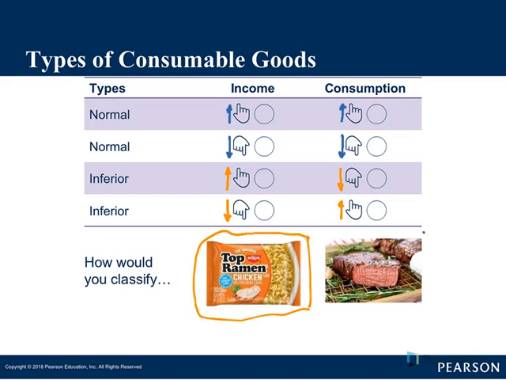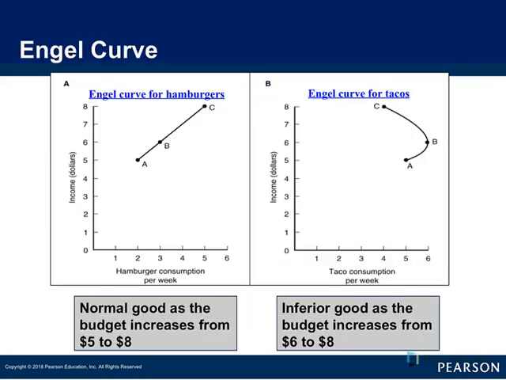And as their income goes up, consumption of a good like beef can increase, demonstrating that it is a normal good. As we are evaluating normal and inferior goods, we just recognize a normal good says as income goes up, consumption goes up.